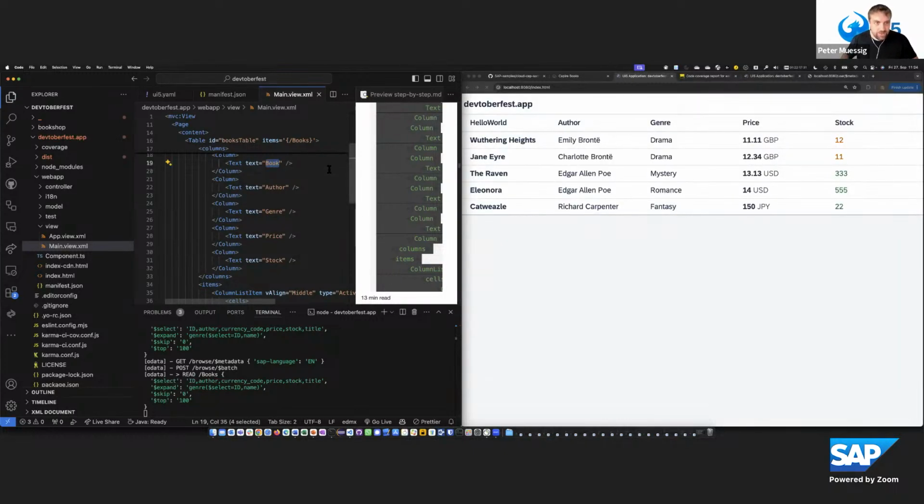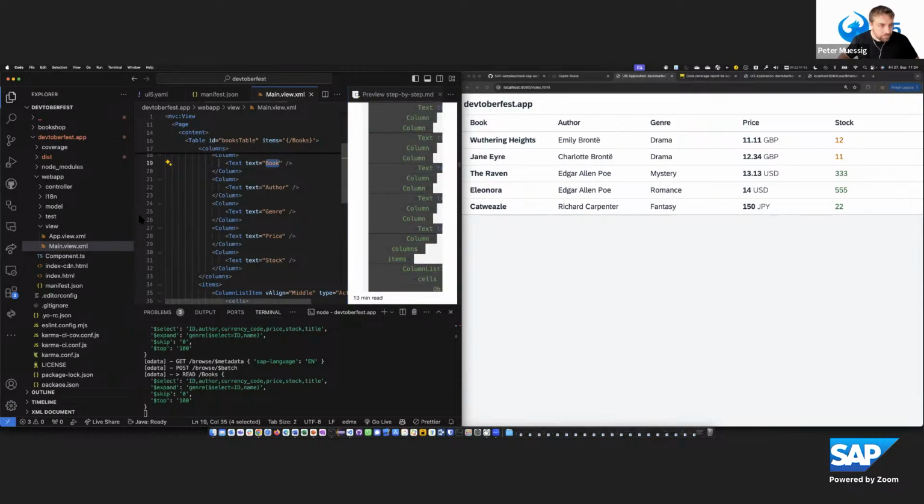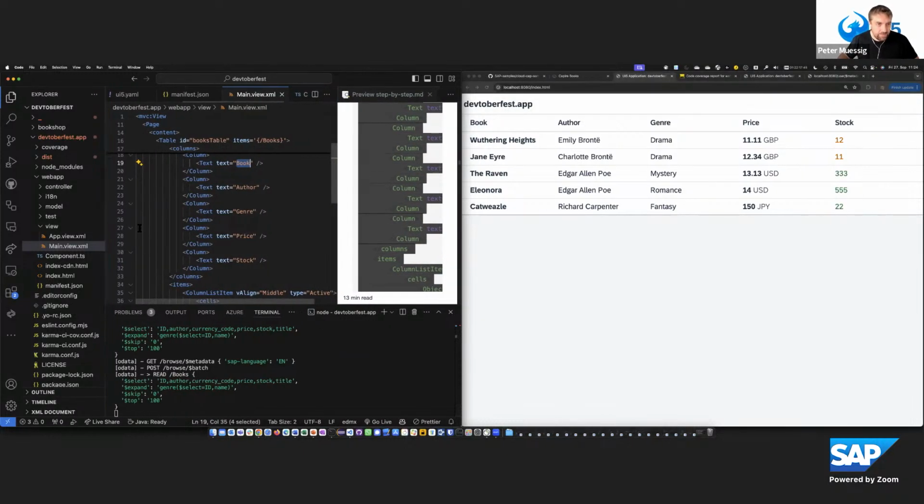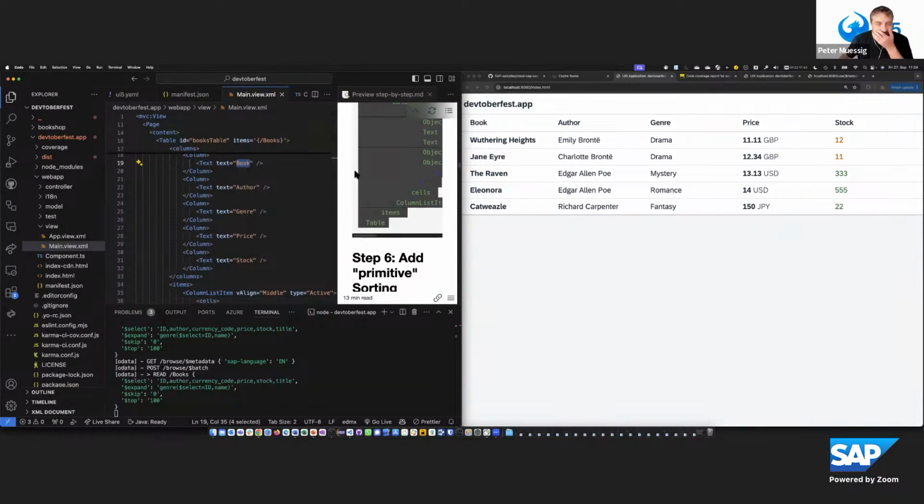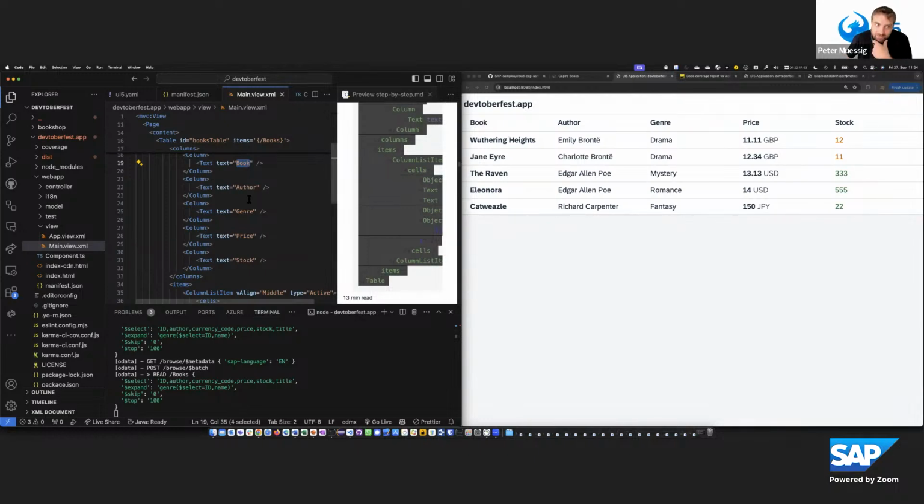And that's also more or less instantly happening. And you can then also have a really nice development experience by having the things side by side and seeing the updates immediately.